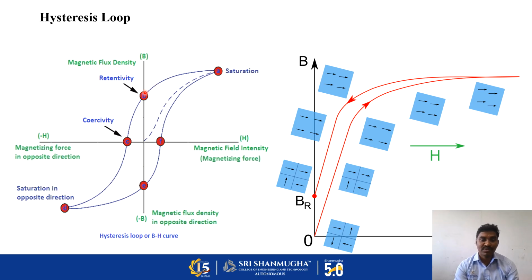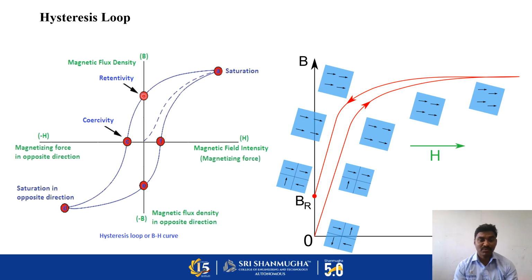If I remove all the field from the material, that means zero magnetic field, the material still has a small amount of magnetization. This is responsible for the spontaneous magnetization of the material. Even in the absence of a magnetic field, it will have a small quantity of magnetization. That parameter is called retentivity.